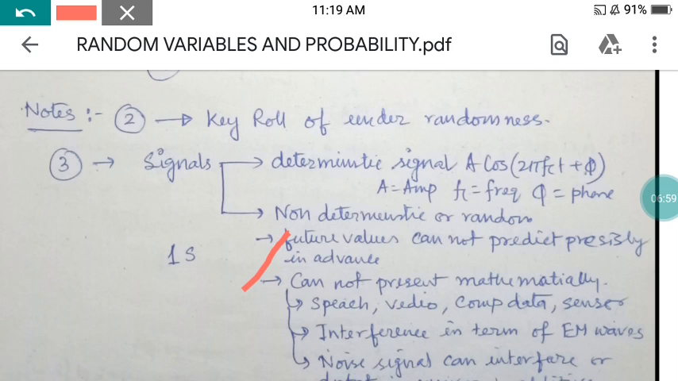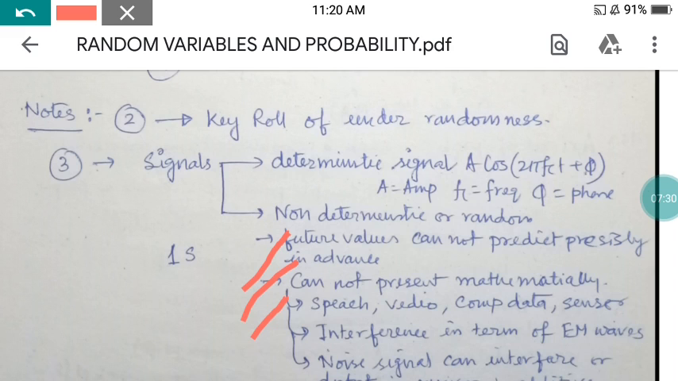So the second point is very important, that it cannot be represented mathematically. Whatever the random signal, it cannot be represented mathematically and cannot be predicted precisely in advance. Now what are the examples for this? Say in our air we are getting different types of signals like speech signals, video, computer data, sensor data, etc. These are all categorized in that class of random variables.